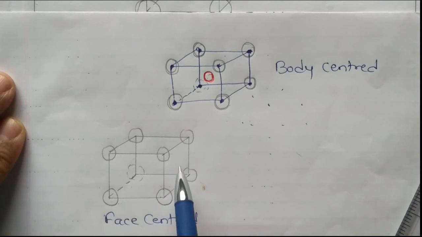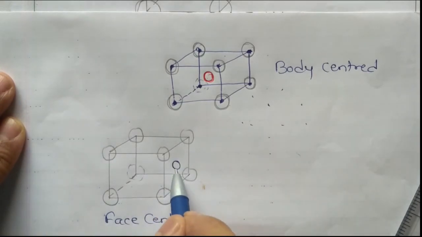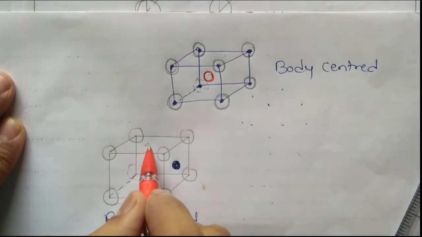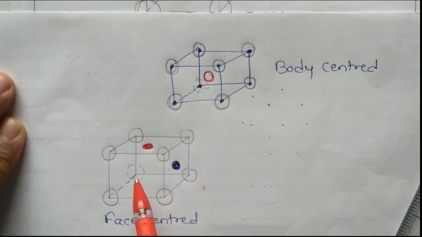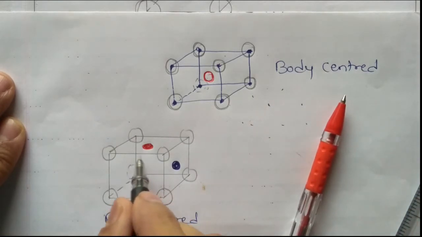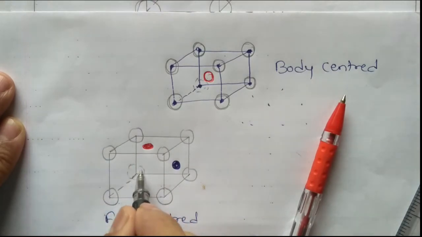Face centered means on the faces. So this is one face. Okay, on this face at the center, this is one constituent. Other, this is also one more face. So this is one more face. I will draw with this color here. Now this is the front side. So this face I will draw at the center here.